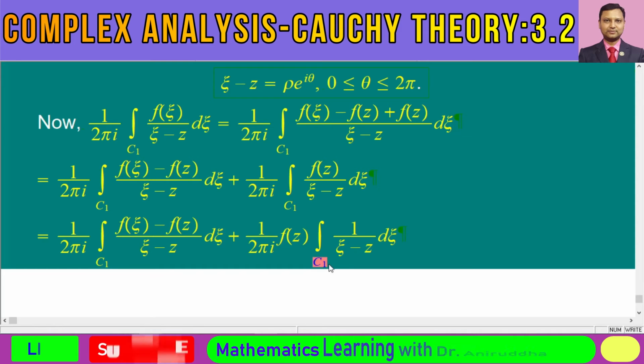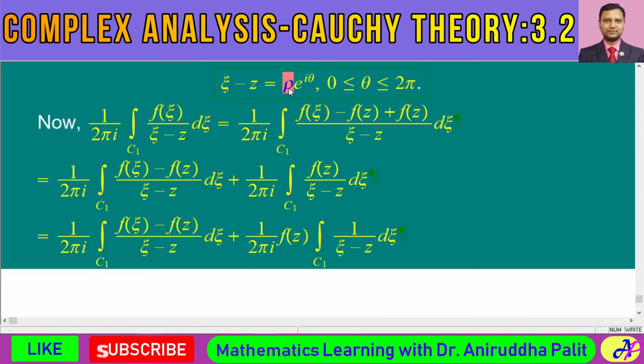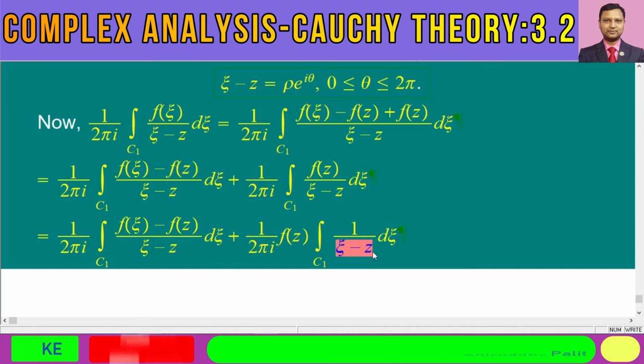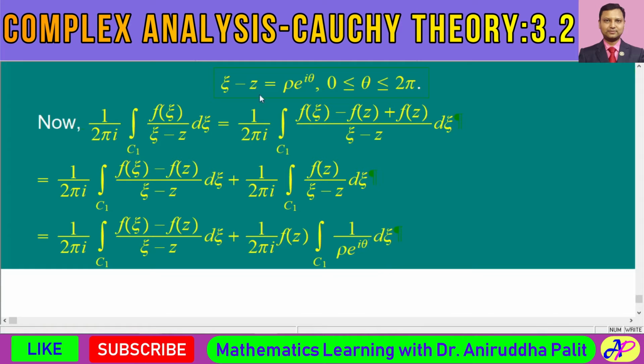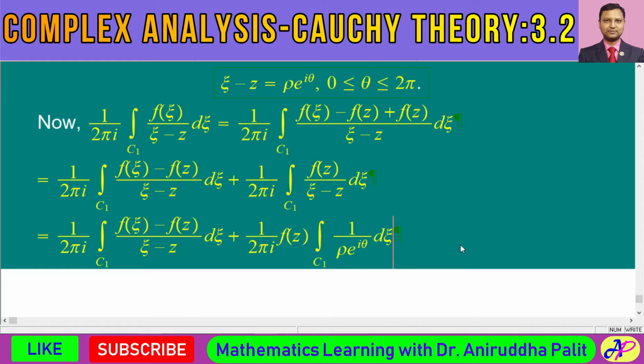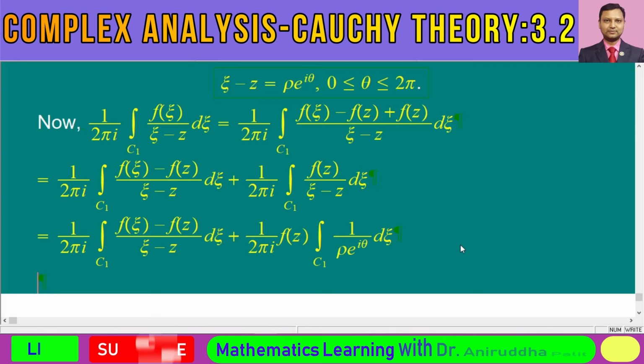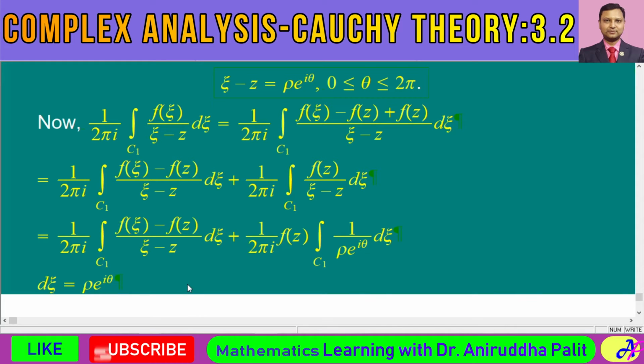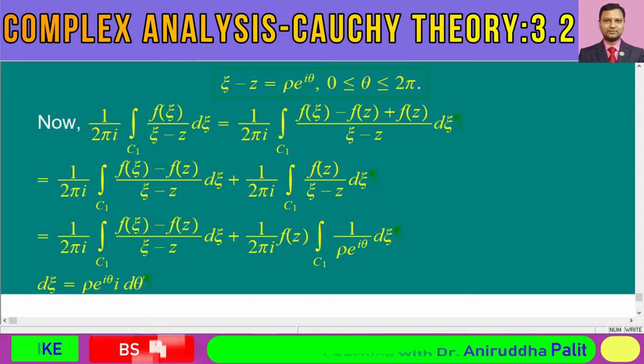Now on this curve C1, what was on the C1? C1 is equal to this kind of curve: chi minus z is equal to rho into e to the power of i theta. So if you put chi minus z is equal to rho into e to the power of i theta over here, what would be d chi? Let me write it over here. d chi would be equal to rho into e to the power of i theta into i d theta. Okay, so this is our d chi.